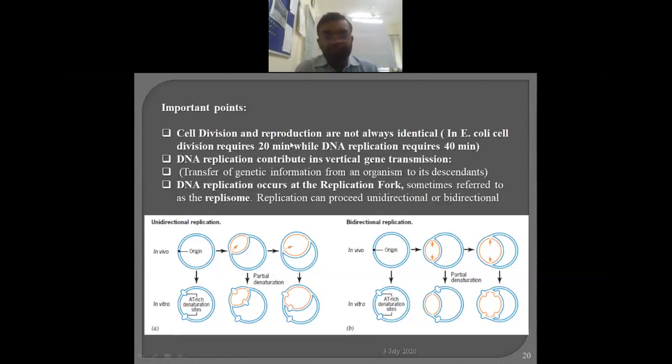Cell division and reproduction are not always identical. In E. coli, cell division requires 20 minutes, while DNA replication requires 40 minutes.